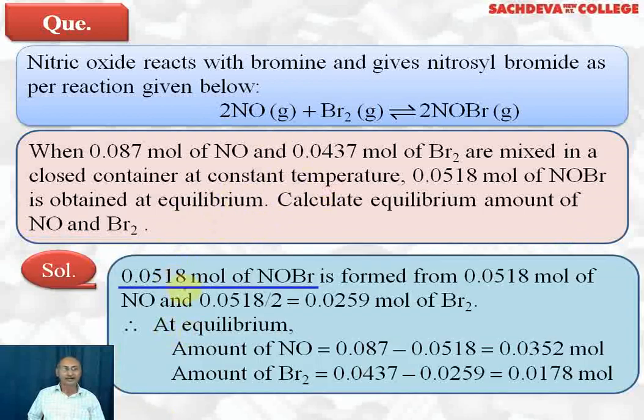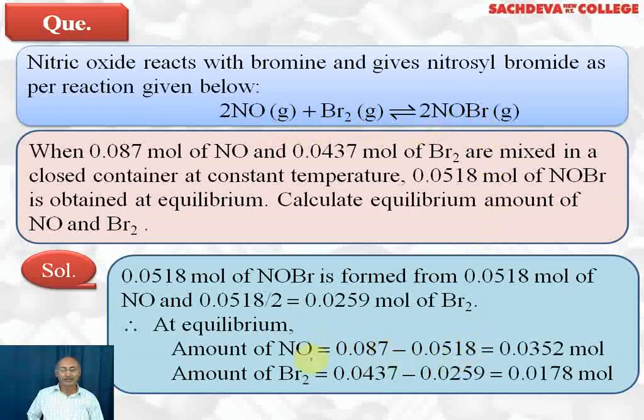First we take 0.0518 mole of NOBr is formed from 0.0518 mole of NO and 0.0518 divided by 2 moles of Br2. Why? Because 2 moles of NO gas react with 1 mole of Br2 gas to form 2 moles of NOBr gas.